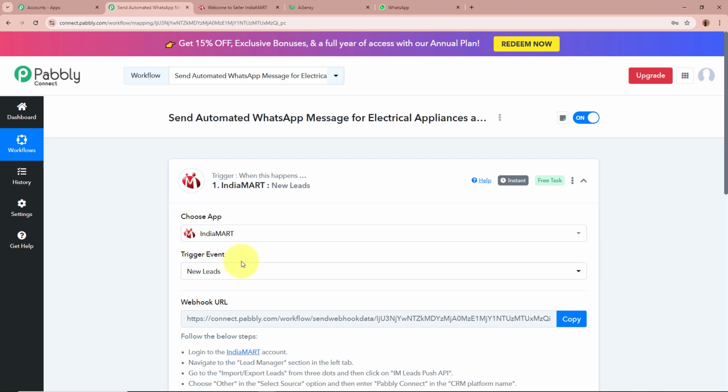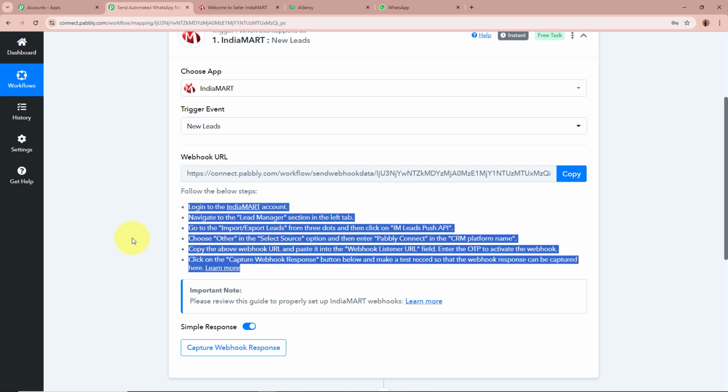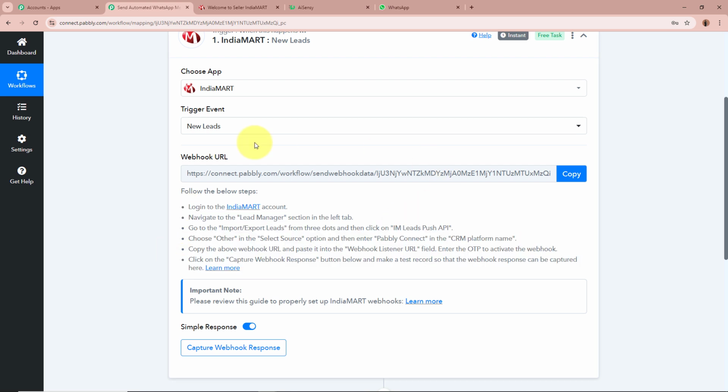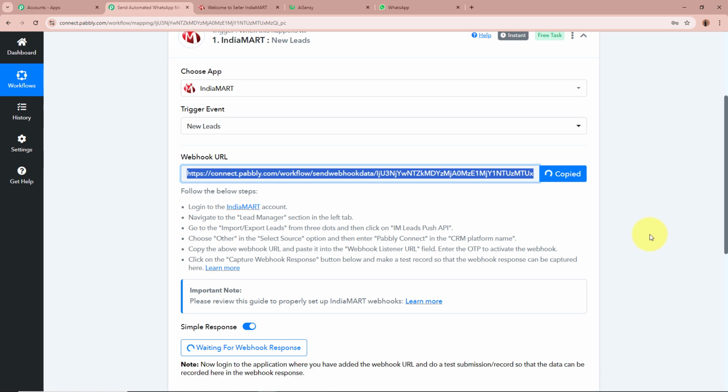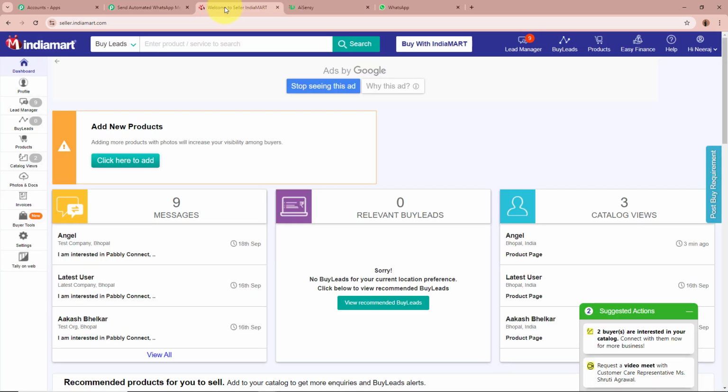After selecting the trigger application and the event, you can see that Pabbly Connect has provided us with a webhook URL. With the help of this unique webhook URL, we are going to connect IndiaMART to Pabbly Connect by following the steps given here below in the help desk. Okay, so what I'm going to do is firstly copy this webhook URL from here. After copying the URL, you need to log into your IndiaMART account. As you can see, that is my IndiaMART account right over here. Now we're going to connect this account to Pabbly Connect.